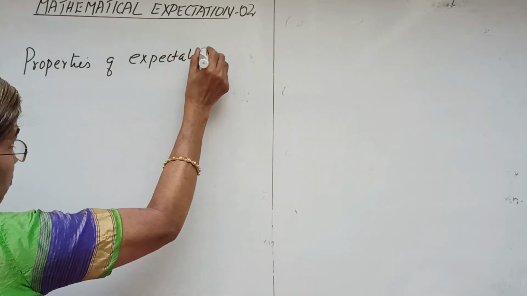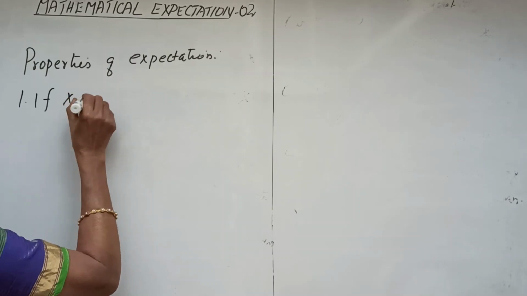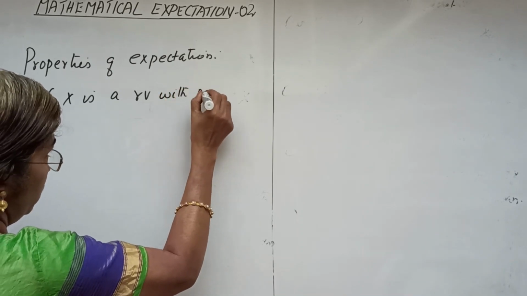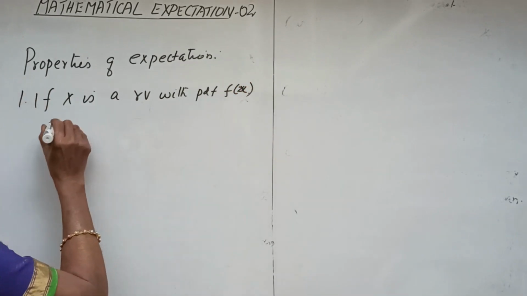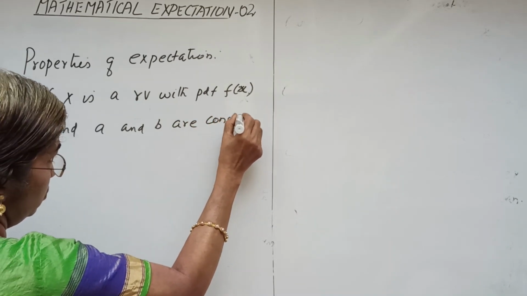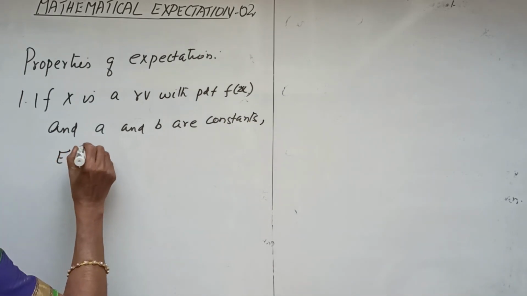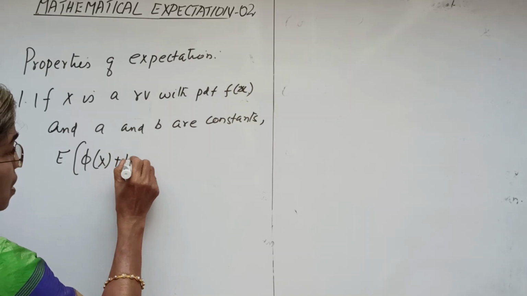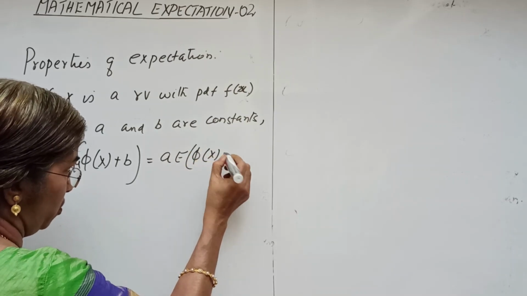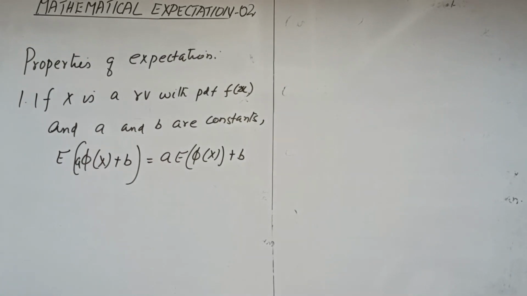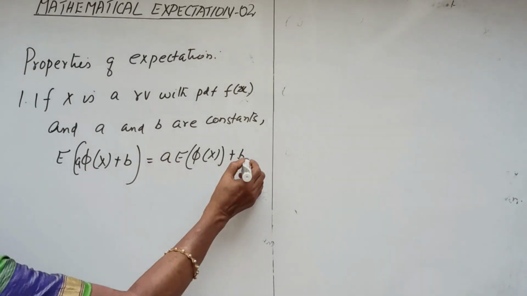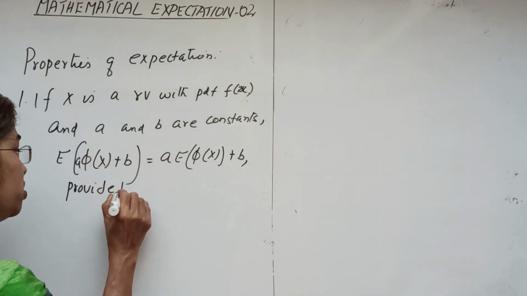Okay, if x is a random variable with PDF f of x, and a and b are constants, then the expectation of a into phi of x plus b equals a into the expectation of phi of x plus b, provided the expectation exists.